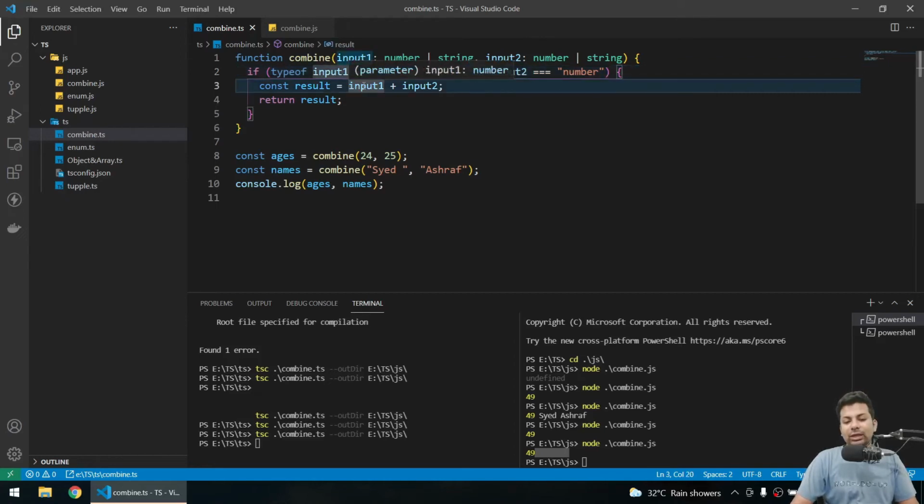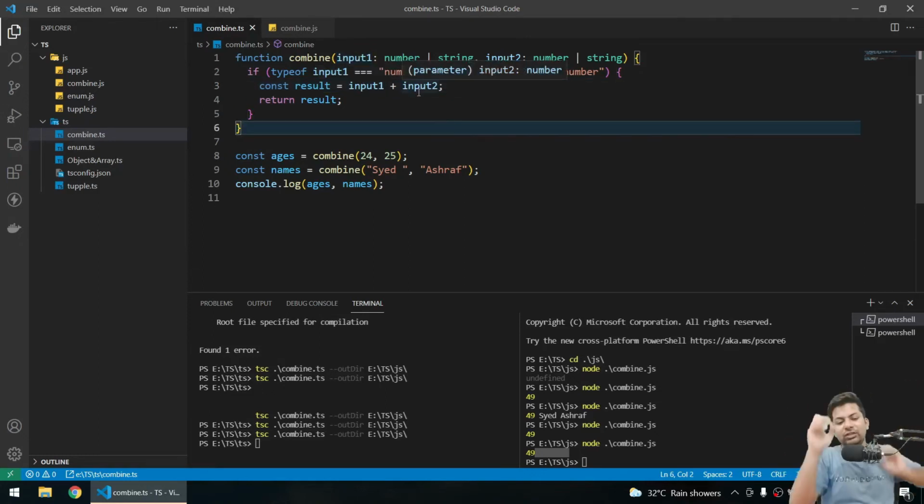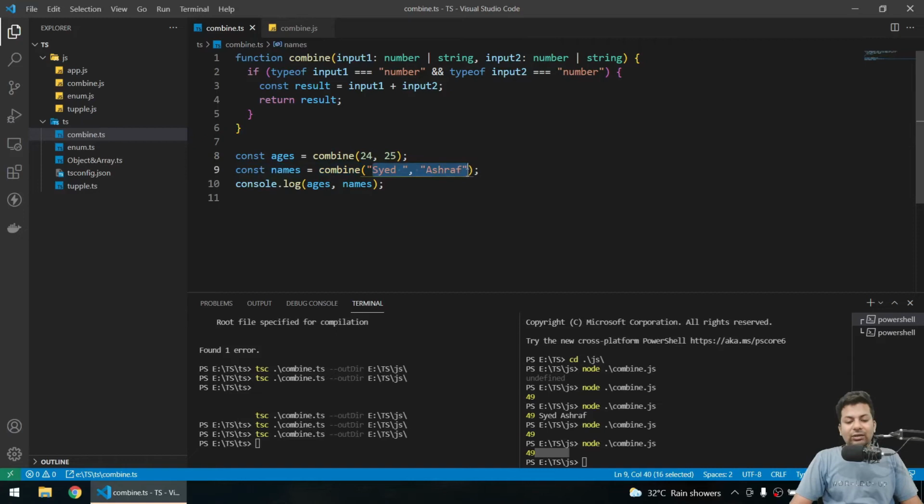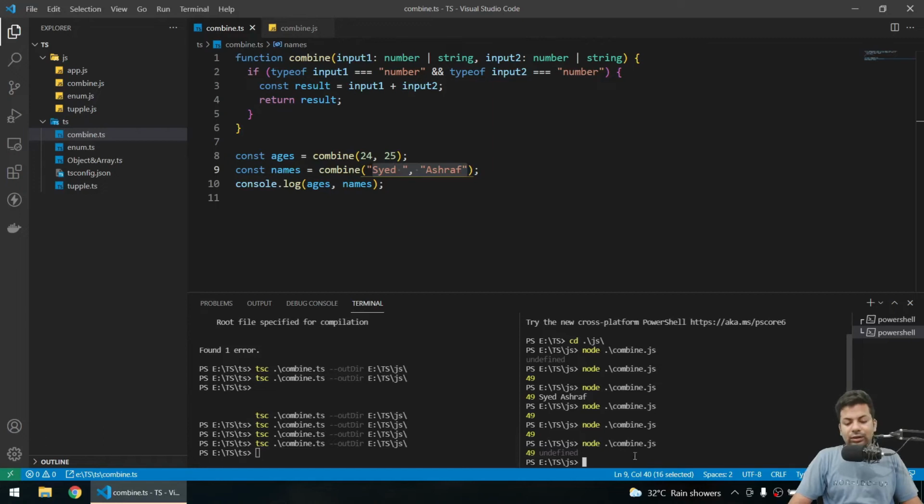Now it's sure that you will send a number. It will only get a number. So TypeScript already got that there is an if which is checking for number, so it is cool. But the problem is now I won't get a result for combine 2, because it will come here, check, and won't return anything. I get an undefined because it's not returning anything, but I want that.